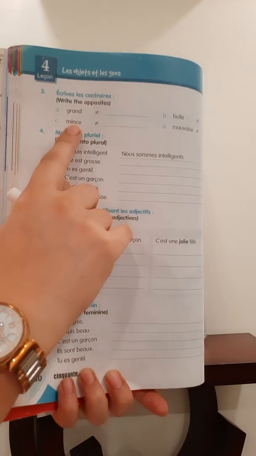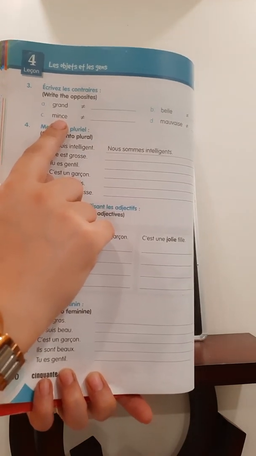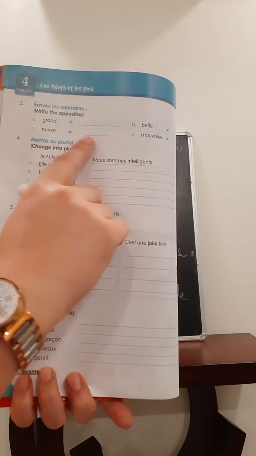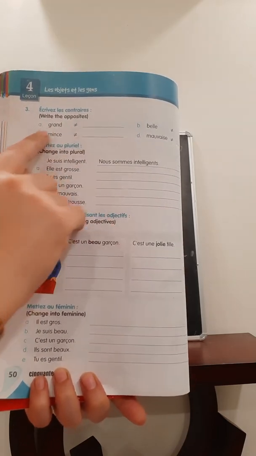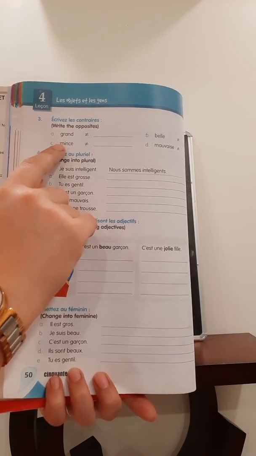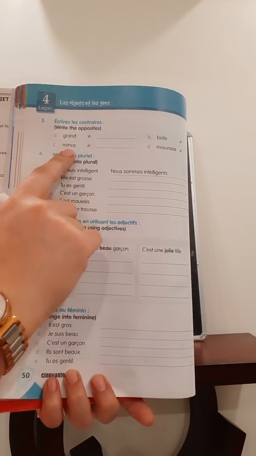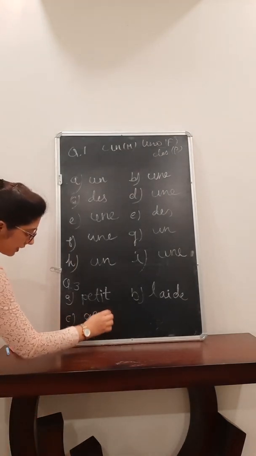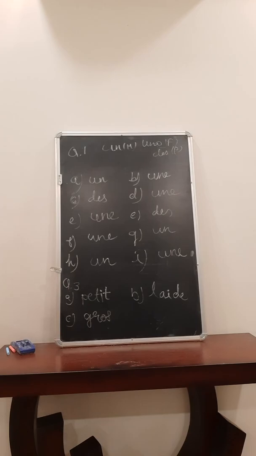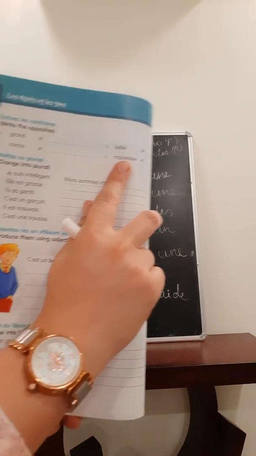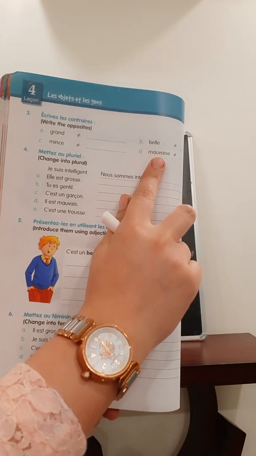Then mince is thin. Gros. You can use gros either in masculine or feminine because mince is the same for both. The spellings for mince for masculine and feminine are both the same. So I am writing in masculine form, gros. Gros, fat. Then you have mauvaise. Mauvaise is also in feminine form.